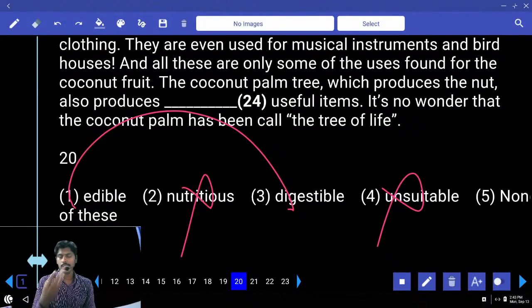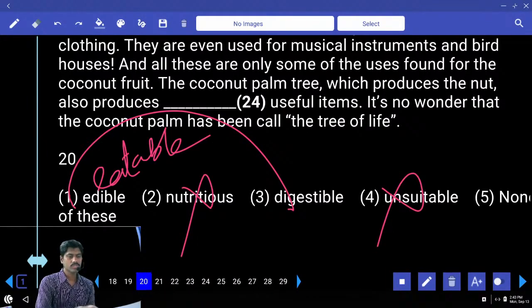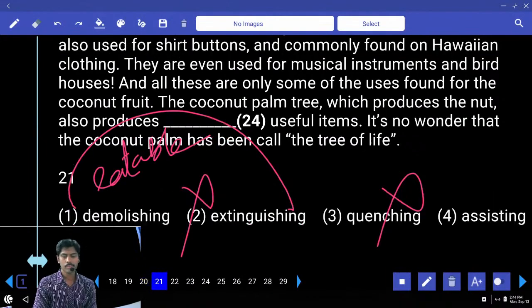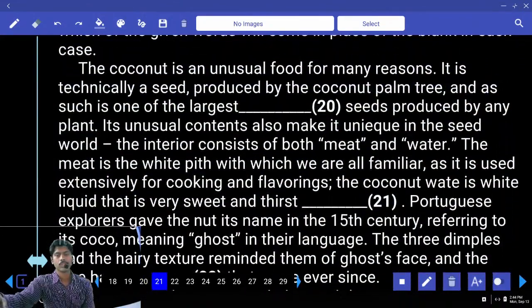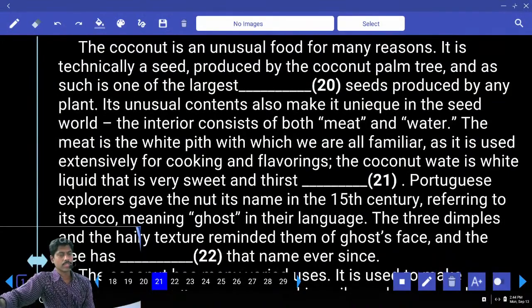Edible. Edible means eatable, which you can eat. We don't eat all seeds. This is an edible seed. Edible seed means which you can eat. Produced by any plant. Its unusual contents also make it unique in the seed world. The interior consists of both meat and water. It consists of meat and water. The meat is the white pith with which we are all familiar, as it is used extensively for cooking and flavorings. The coconut water is a white liquid that is very sweet and thirst.